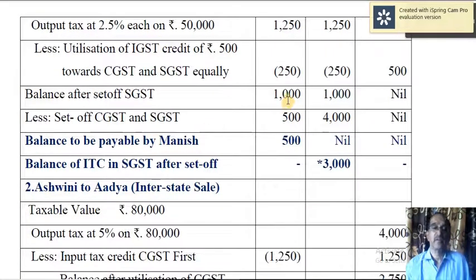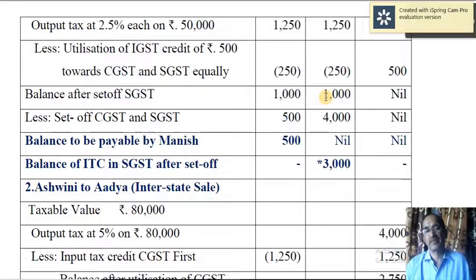So 1000 is the CGST liability after utilizing this 250. So balance is 1000. So now you have got a credit of 500. Utilize it. So 1000 minus 500, 500 is the tax liability in the case of CGST. Then as far as SGST is concerned, liability remaining is 1000, whereas you have got a credit of 4000.